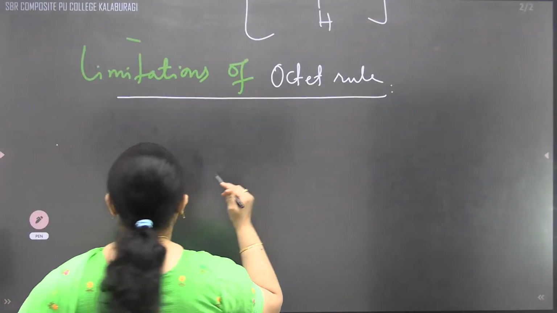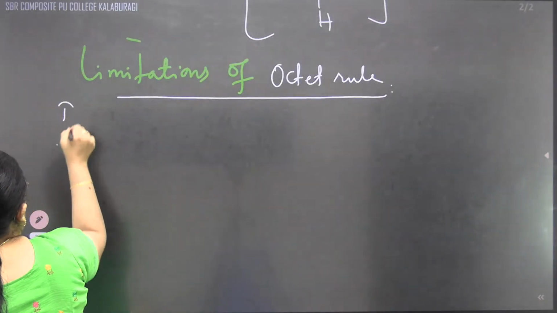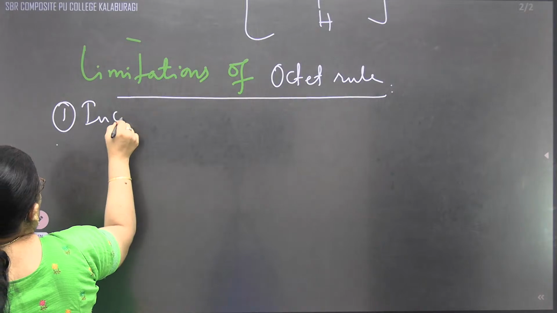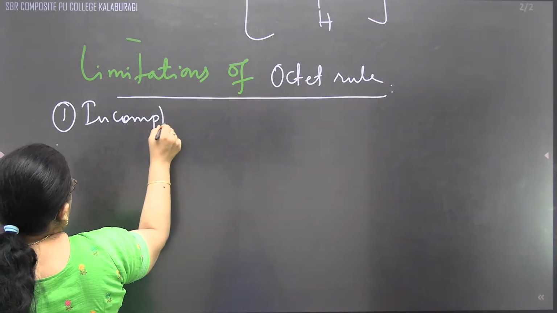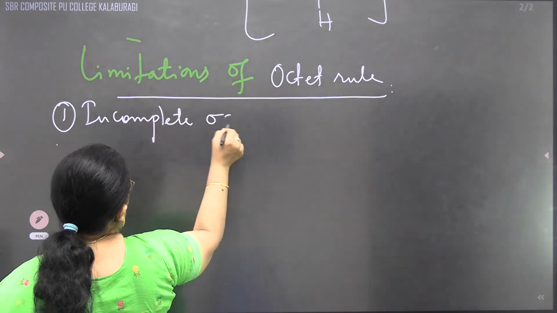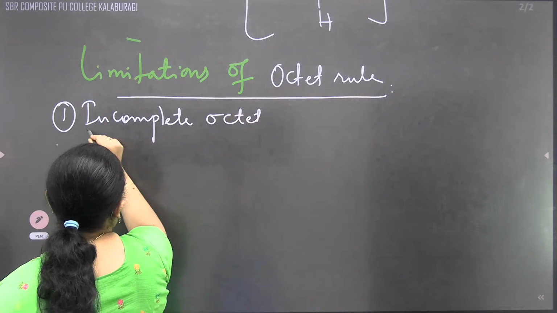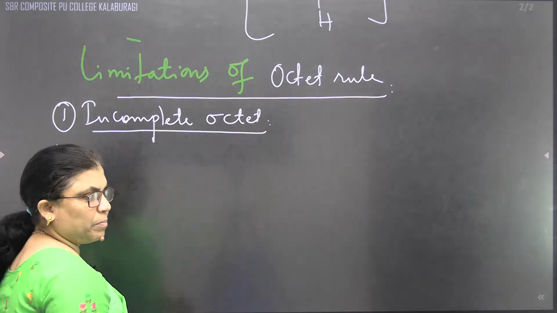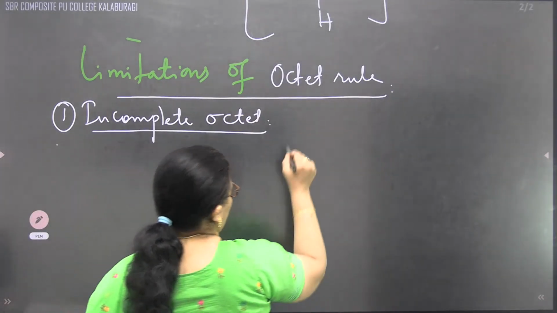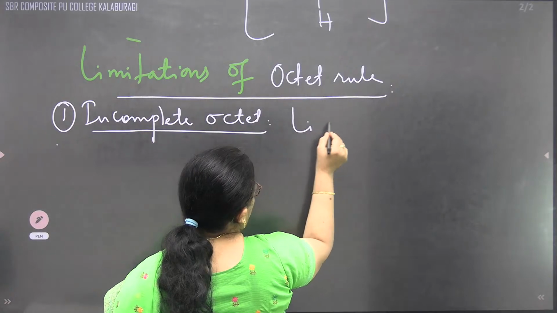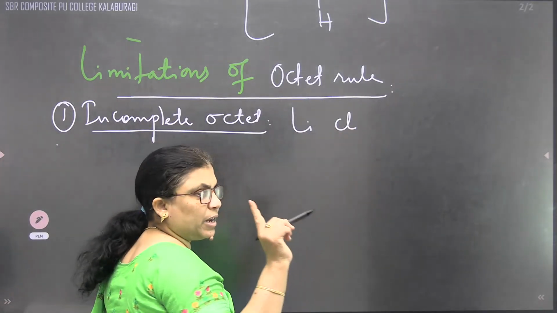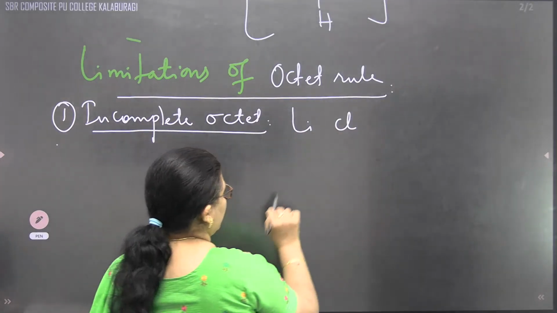According to the first one, incomplete octet structure. One example I'll tell you is lithium chloride. Lithium contains 1 valence electron, correct?